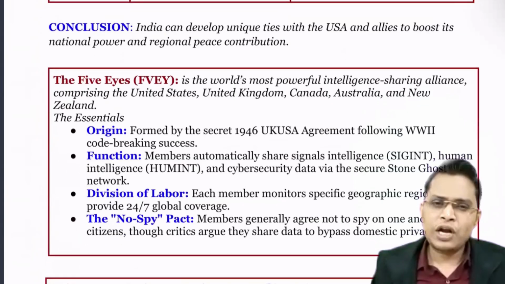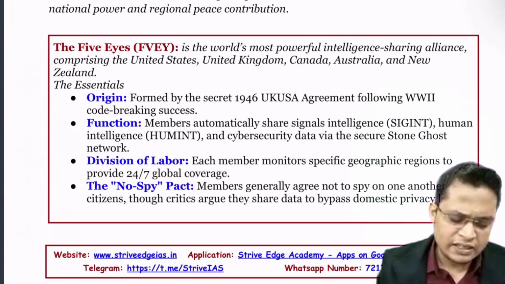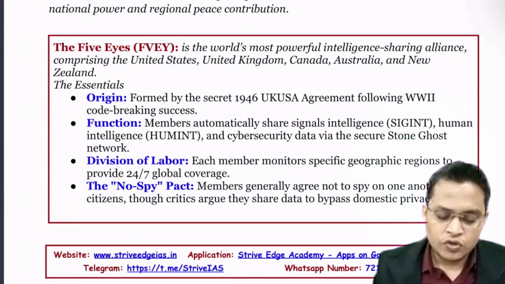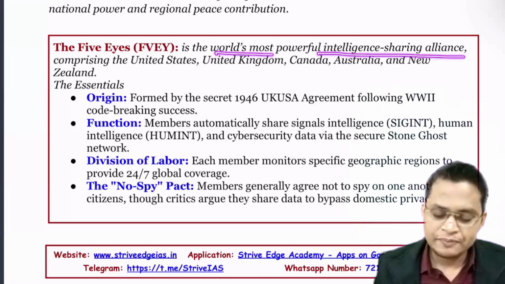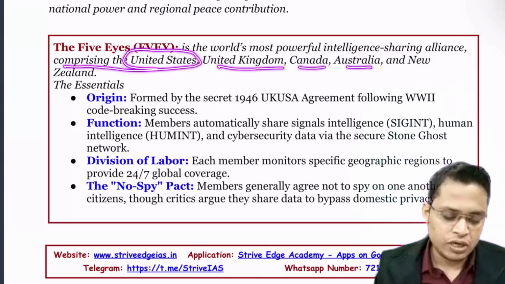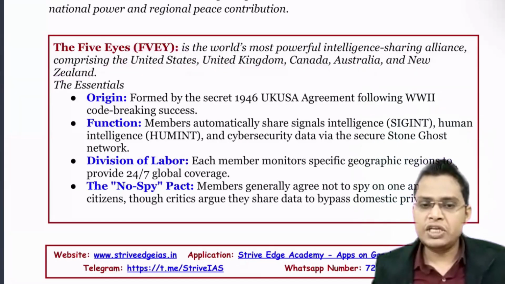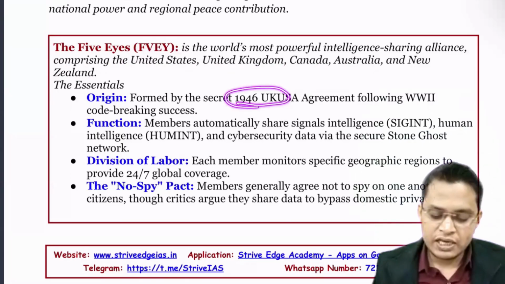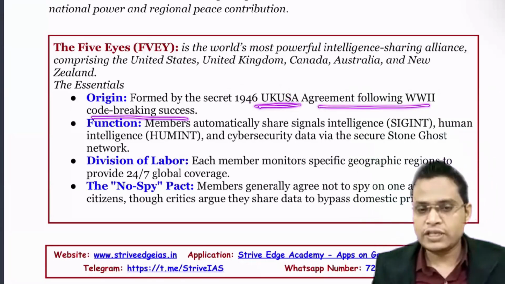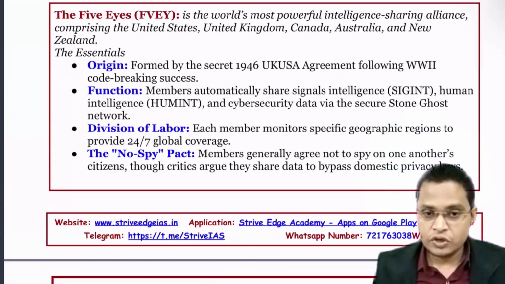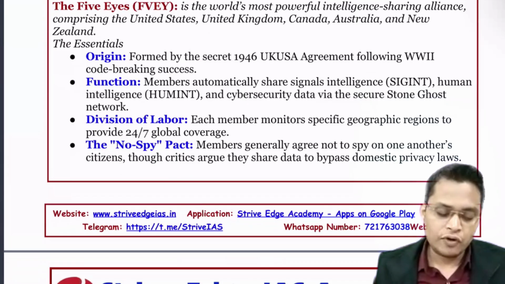Okay. So next important term here you can find is 5I intelligence. What is 5I intelligence? They have already asked multiple questions in multiple examinations. It is the world's most powerful intelligence sharing alliance comprising the United States, UK, Canada, Australia, and New Zealand. So you have to remember these countries: USA, UK, Canada, New Zealand, and Australia. Its origin is in 1946, the UK-USA agreement following World War II, after code breaking success. After World War II, they had a lot of success in breaking the codes of the Germans and other forces. So they formed it.